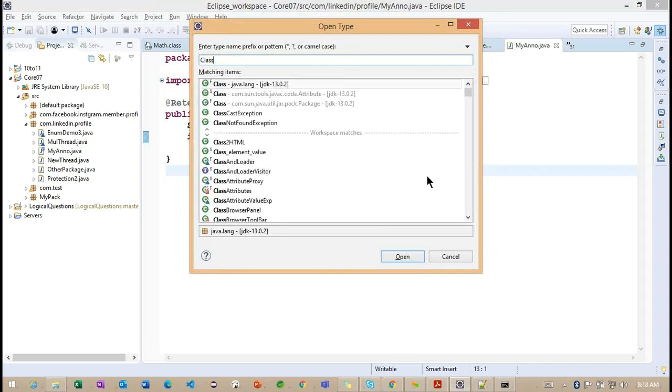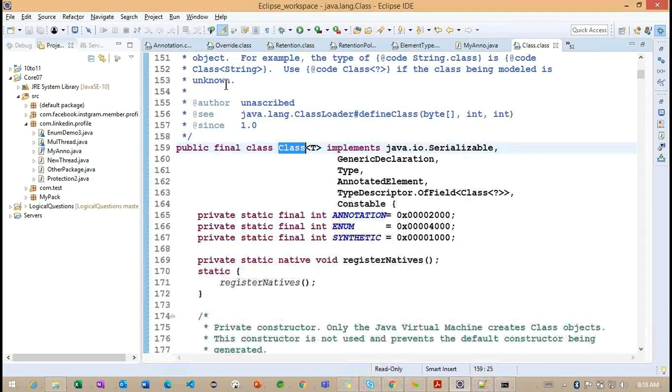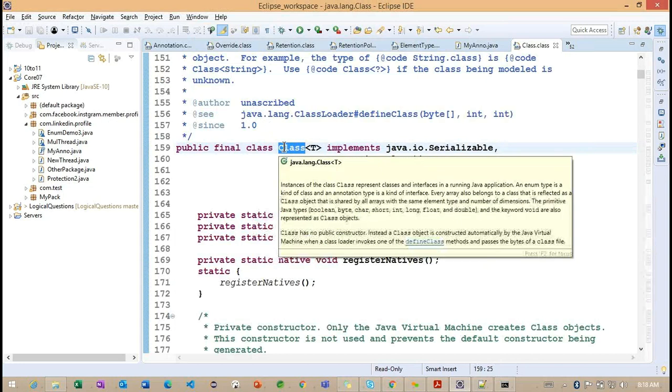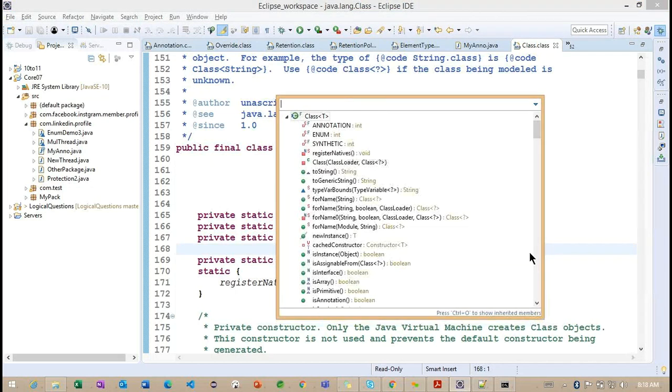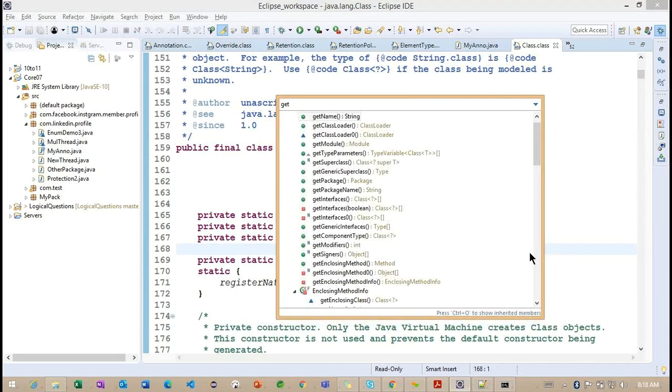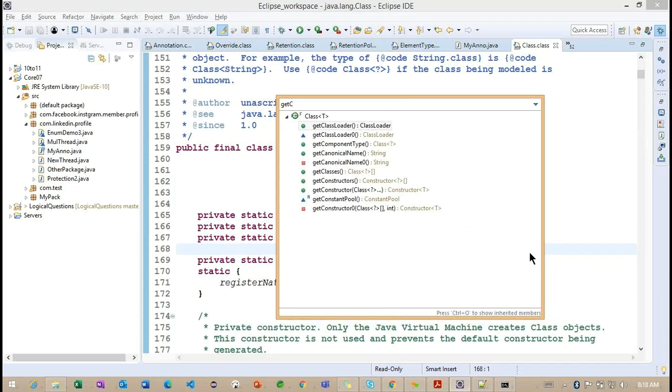So in Java, we have Class as a class. Now you can see this is a class. Class is a keyword, and Class is also our Java class. So don't confuse here. This particular Class is defined as the name of the class, while this class is a keyword. Now inside this particular class, we are going to have the getClass method.